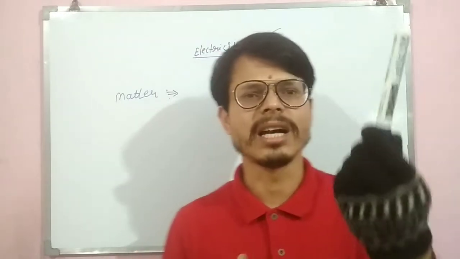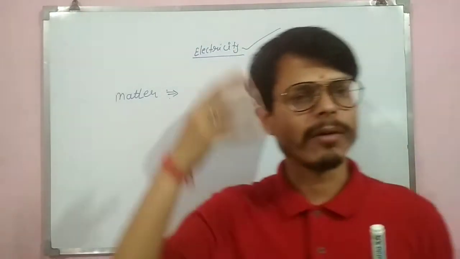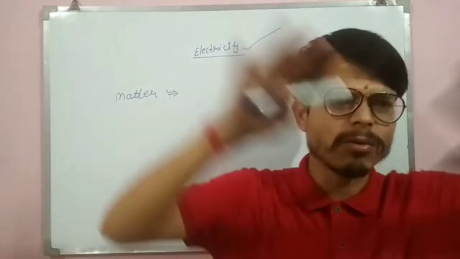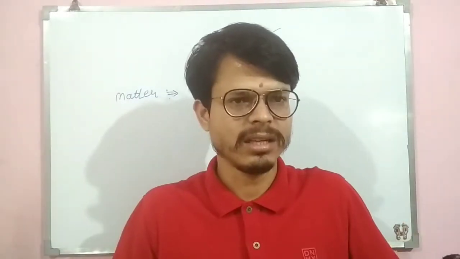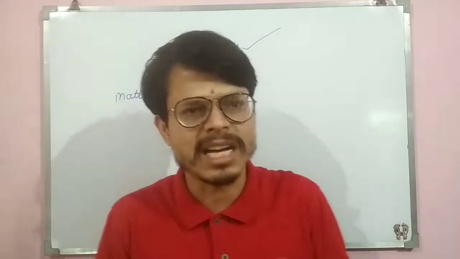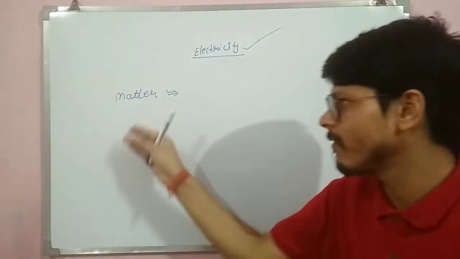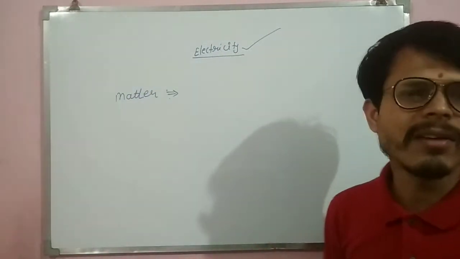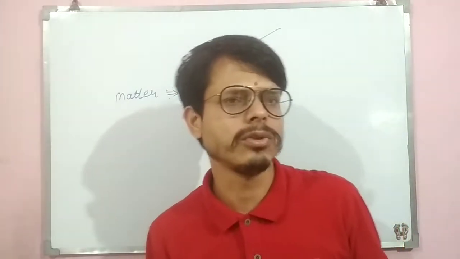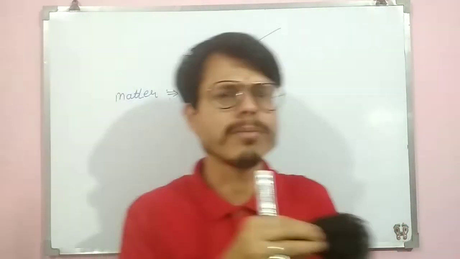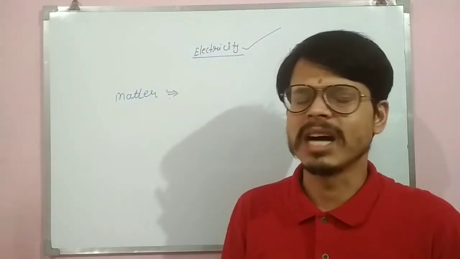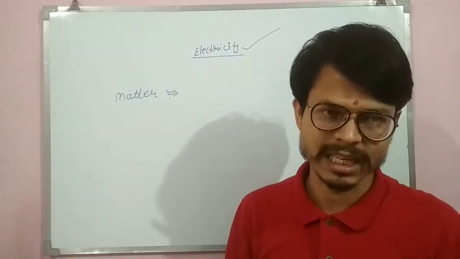For example, this marker, this board, we ourselves, our hair, everything around us is called matter. It occupies space, and it has some mass also. So the definition of matter is: whatever is around us, whatever is in this universe, which occupies some space and has some mass, is called matter.